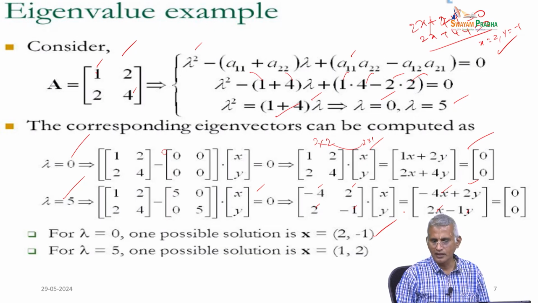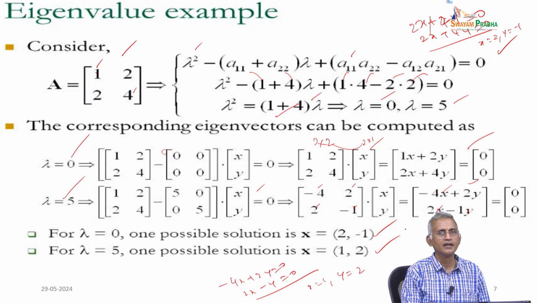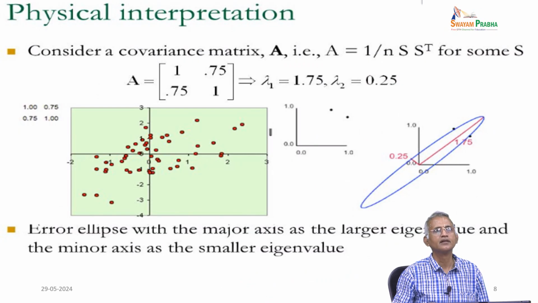Similarly, the other equations, minus 4x plus 2y equal to 0 and 2x minus y equal to 0, you simply have to solve them. So, what happened? You get x equal to 1 and y equal to 2 as a solution to this. So, these two are the eigenvectors corresponding to the eigenvalues lambda equal to 0 and 5 respectively. So, in this way we can find out the eigenvalues of the given matrices.